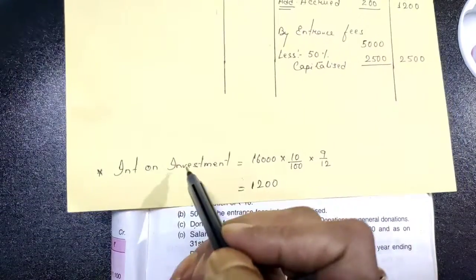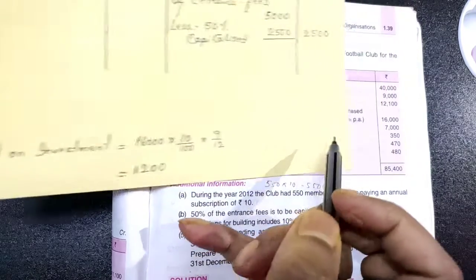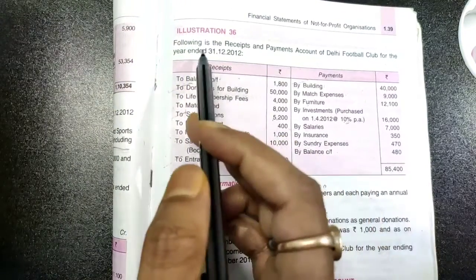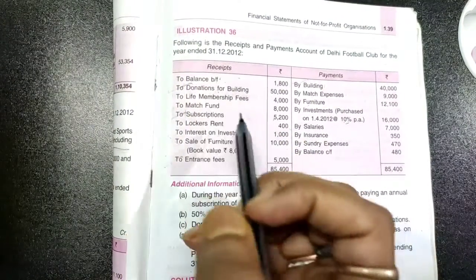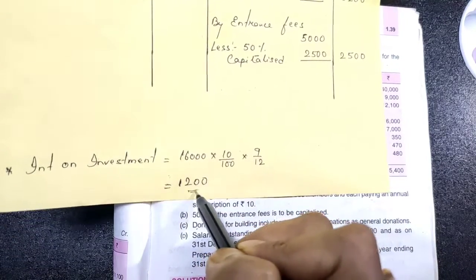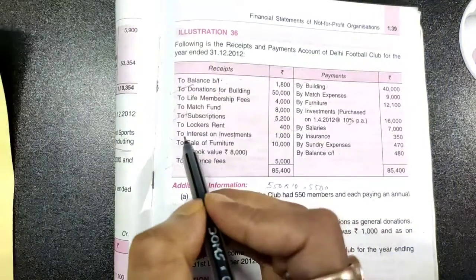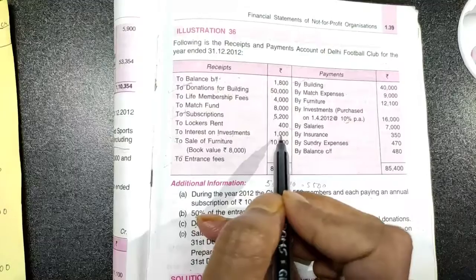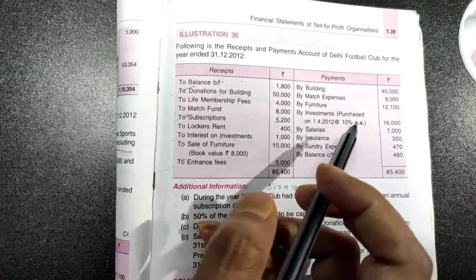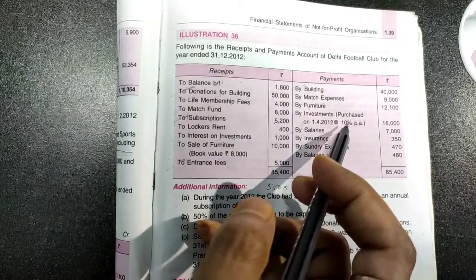You can see, take a look, 16,000 into 10%, so 10 by 100 into 9 by 12, because the investment was made on 1/4/2012, means April, and you are closing on December. So from April to December it is 9 months, so it will be 9 by 12. So if you solve this, you are getting 1,200. That means your interest on investment should have been 1,200, but you see here what is given here, interest on investment 1,000. See, I am not taking out this 16,000, I am just trying to find out the percentage that is given here, income that you are going to earn from investment. That is interest 10%.